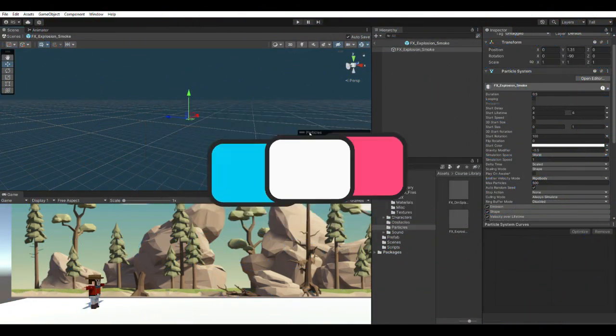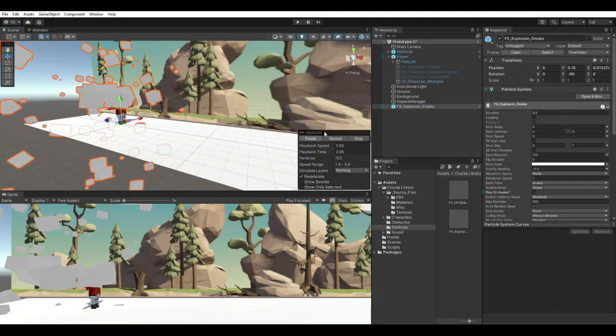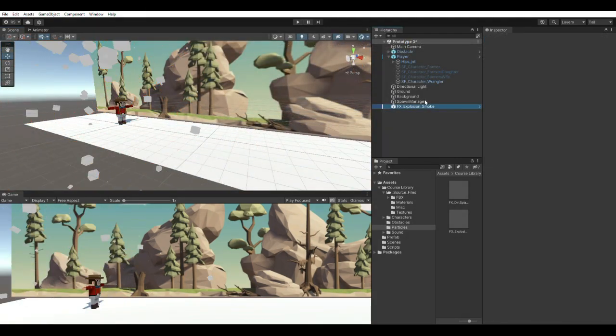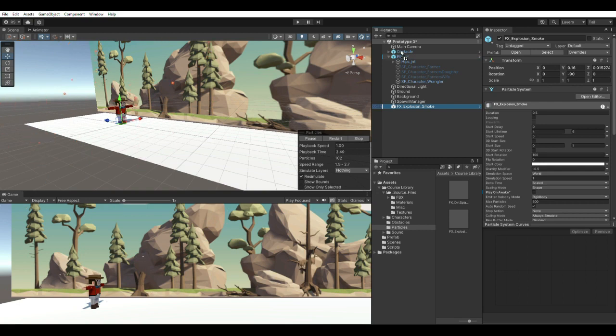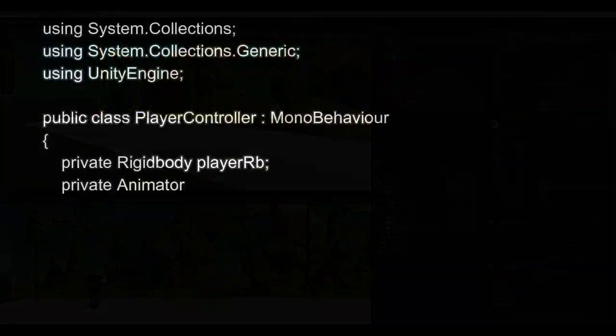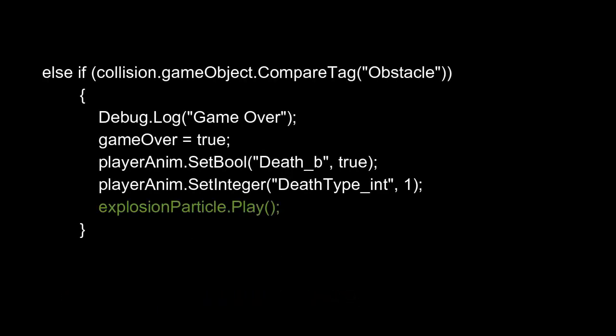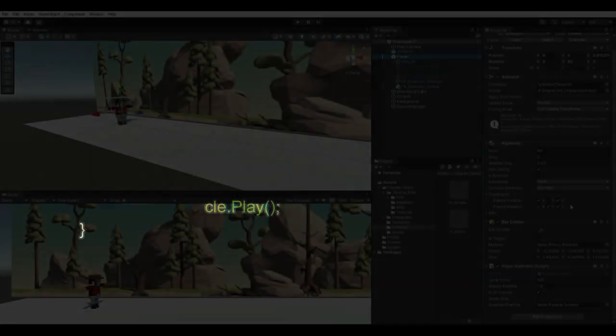Particle effects, creating an explosion after collision on the obstacle. I have created and added particle effects as a child to the player. Adjust the position and test the particle system. On the player controller script, I added a public variable called explosionParticle. And on the OnCollisionEnter method, I added explosionParticle.Play. This line of code plays the particle.